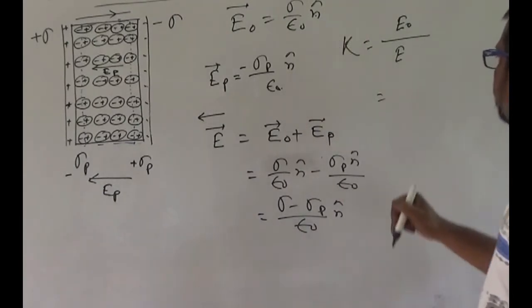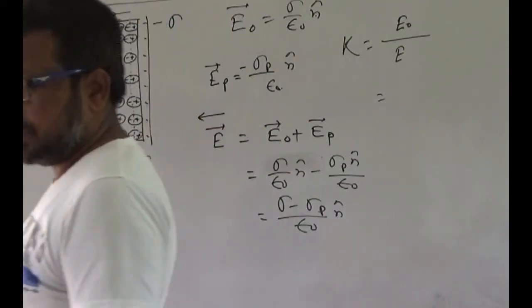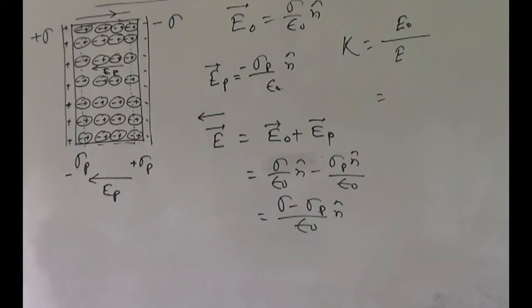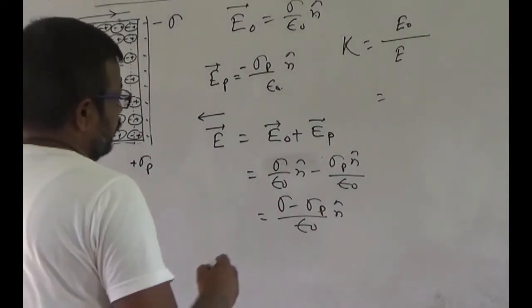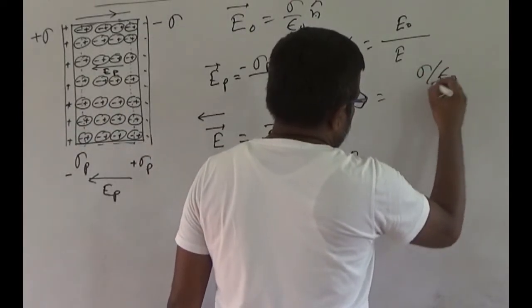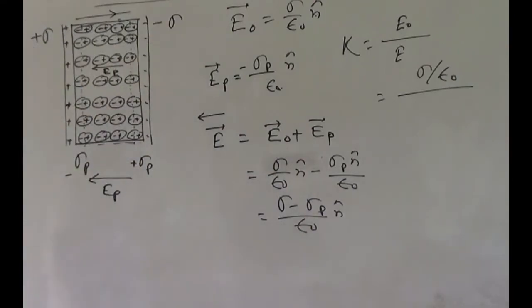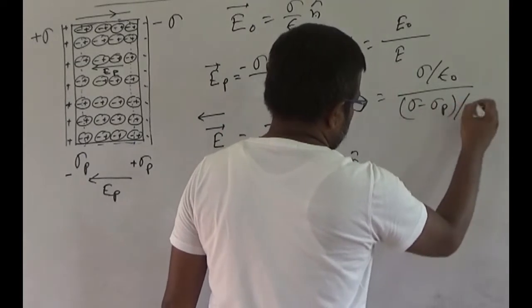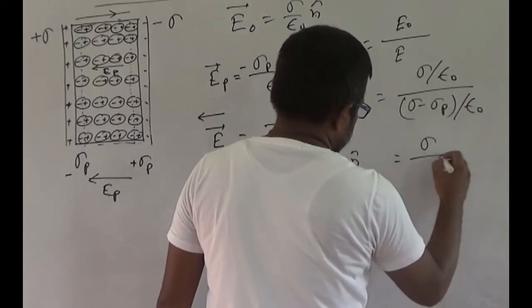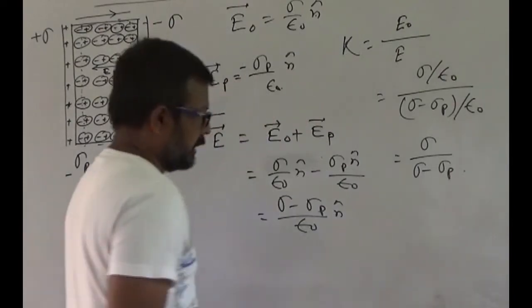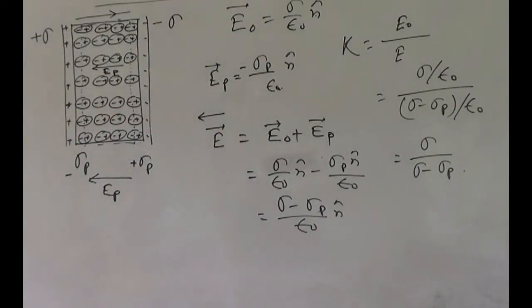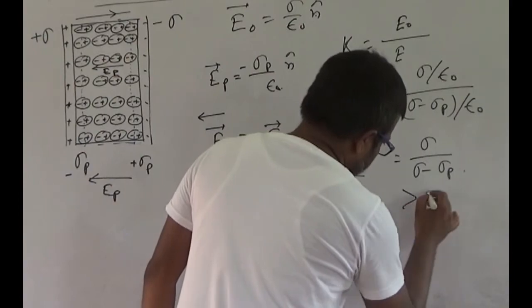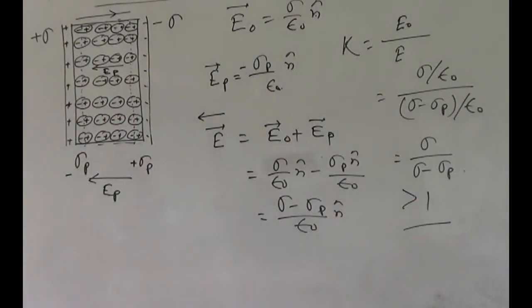Now see here, E0 is sigma by epsilon 0, right? And E is sigma minus sigma p by epsilon 0. That means K is equal to sigma divided by sigma minus sigma p, which is always greater than 1. That means the dielectric constant is always greater than 1 and it is a pure number.